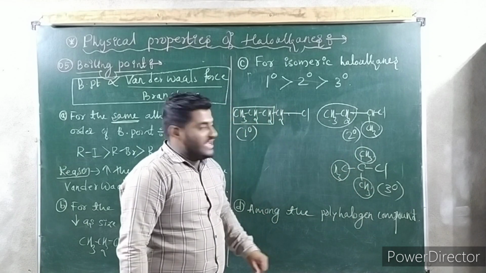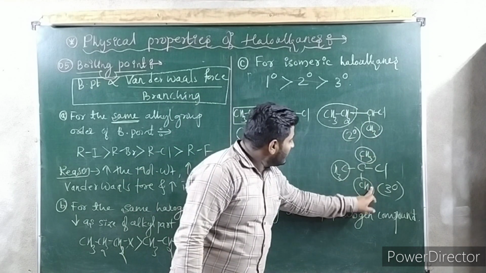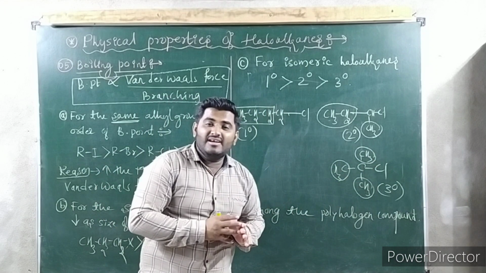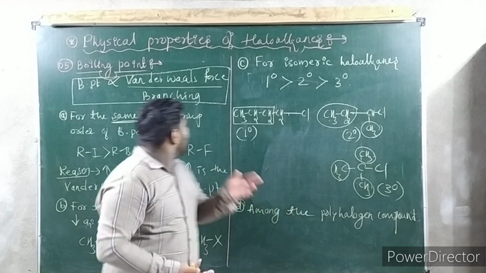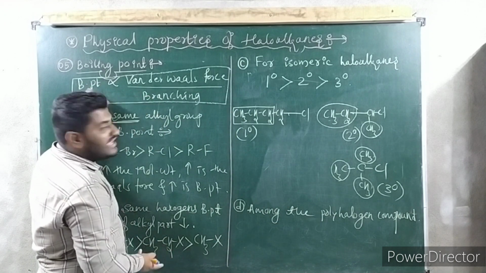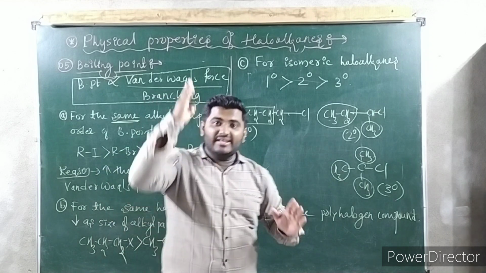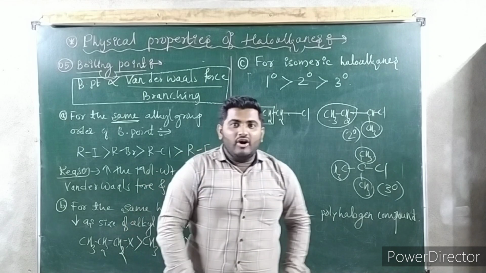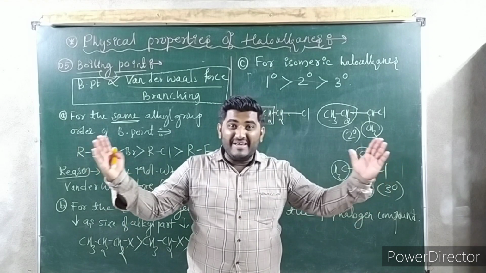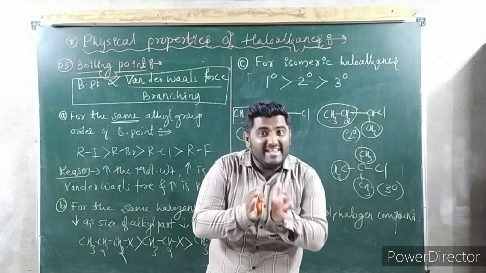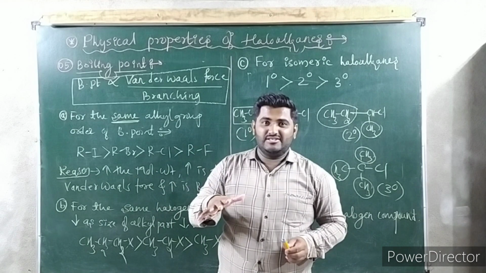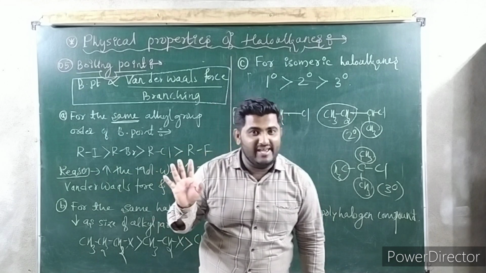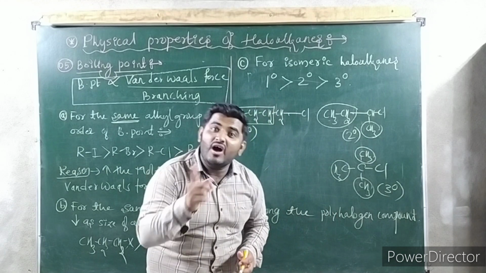Now tell me primary, secondary and tertiary. So here straight chain is there. Here one branching is there. Here 3 branchings are there. So as you know, as branching increases, boiling point decreases. Already I have written, no, branching and boiling points are inversely proportional. As branching increases, boiling point decreases. Again question arises, sir, why sir? Because if branching increases, surface area decreases. If surface area decreases, van der Waals force decreases. If van der Waals force decreases, boiling point decreases. So indirectly we can say branching is inversely proportional to boiling point.